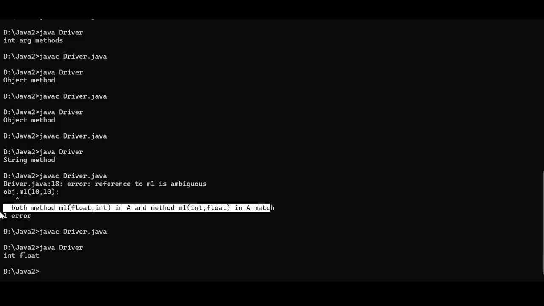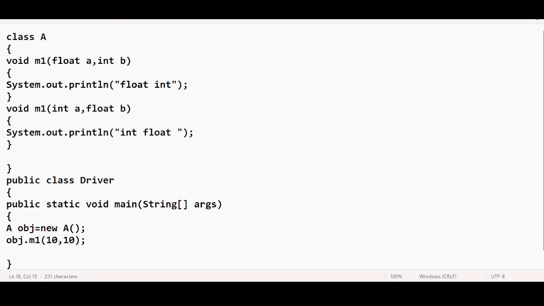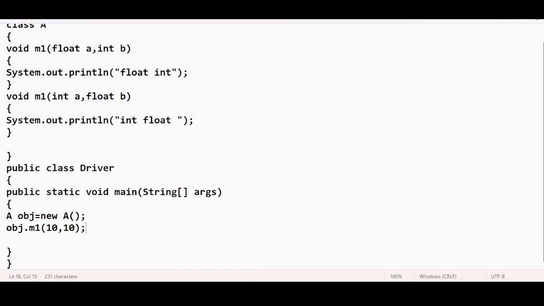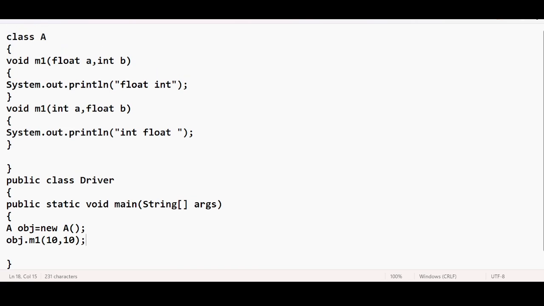Are you able to get what I'm trying to say, everyone? Yes, sir. So this is one of the popular interview questions. This is where the compiler gets into a confused state because of the promotion chart. To avoid this, you need to ensure that the exact values, the exact types, are passed.